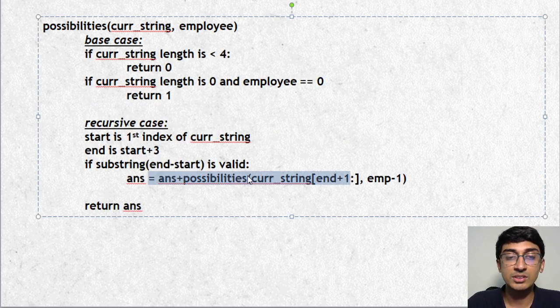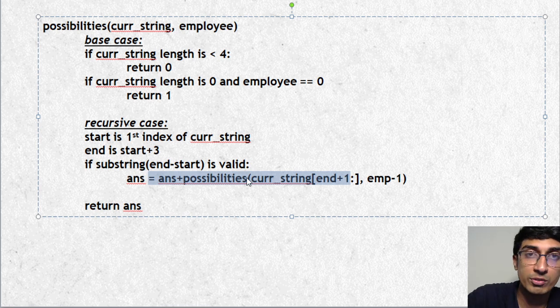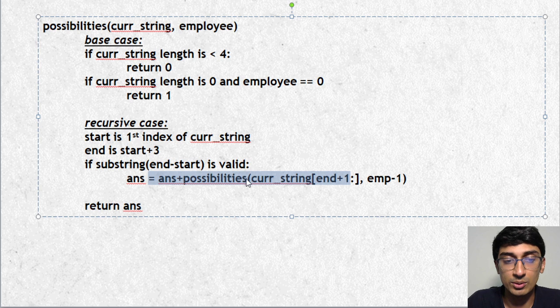Answer is equal to answer plus how many other possibilities are there going forward. Is there a 1 possibility or a 0 possibility going forward, right? All of those possibilities going forward which give me 1, add them. The ones that give me 0 also add them. I'll just add 0 over there. So this is what we'll return over here.